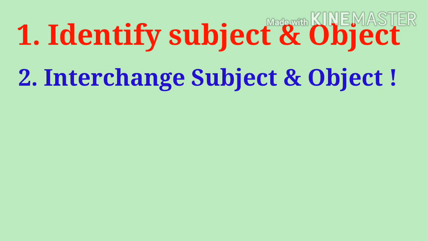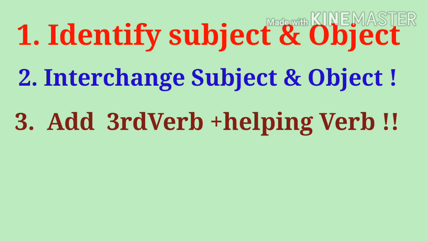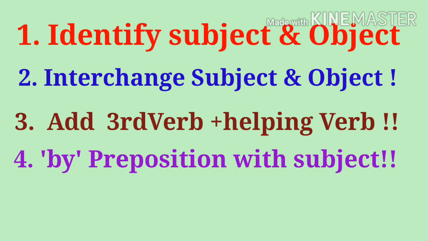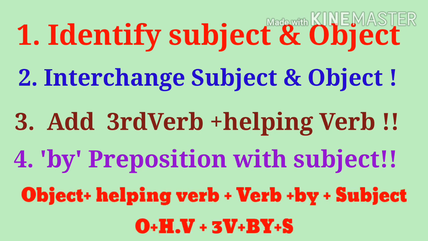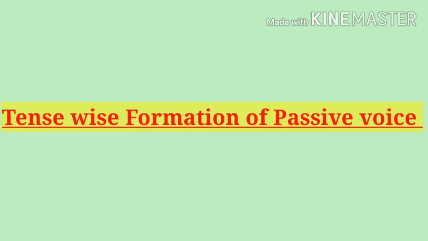In short, remember 4 things to form passive voice. Number 1 is identify subject and object. Number 2, interchange the subject and object, and then add only the third verb with the proper helping verb and tense, and finally add the agent, or you can say the preposition by, before the subject. So the sentence structure for passive voice will be object plus helping verb plus third verb plus by plus subject. I hope you collected enough information regarding how to change the voice.